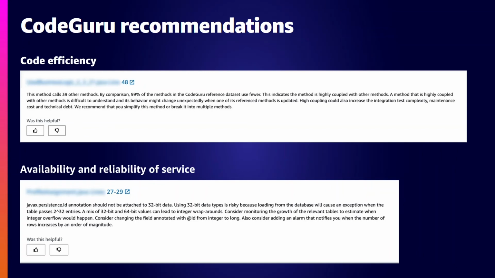This suggests changing the 32-bit integer to a long type to maintain consistency. The next recommendation talks about API best practices, points out usage of a deprecated API, and suggests using a more updated one.